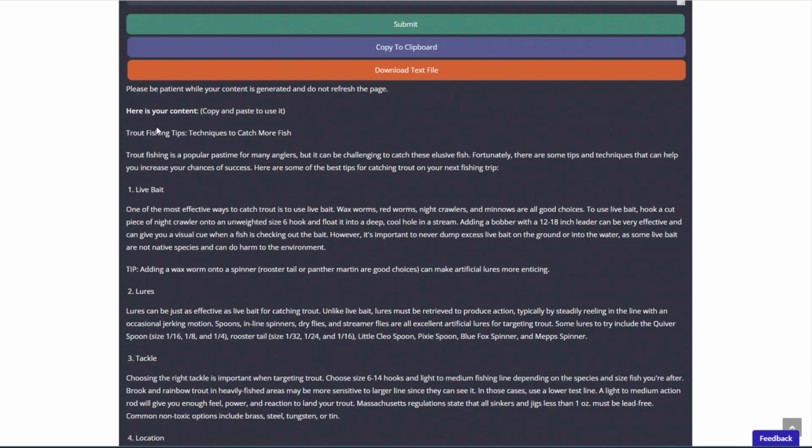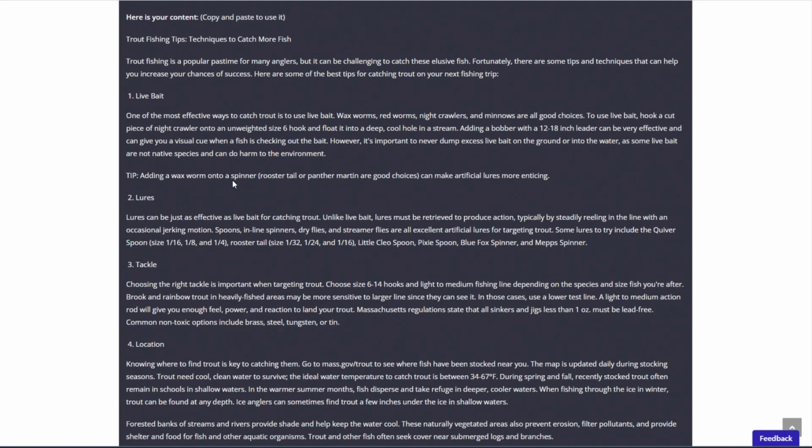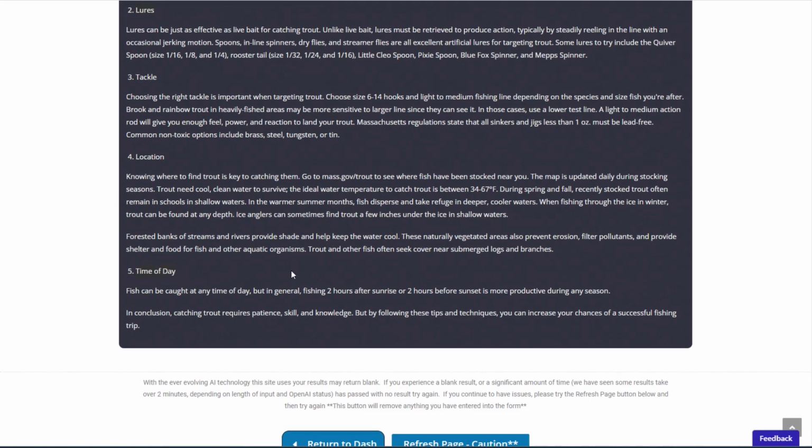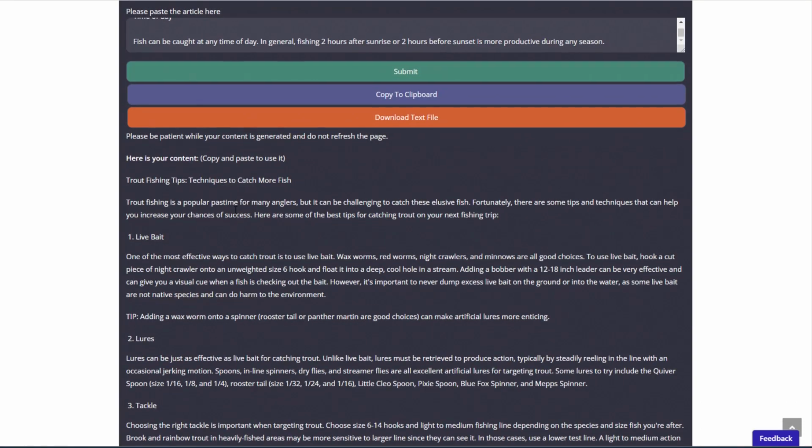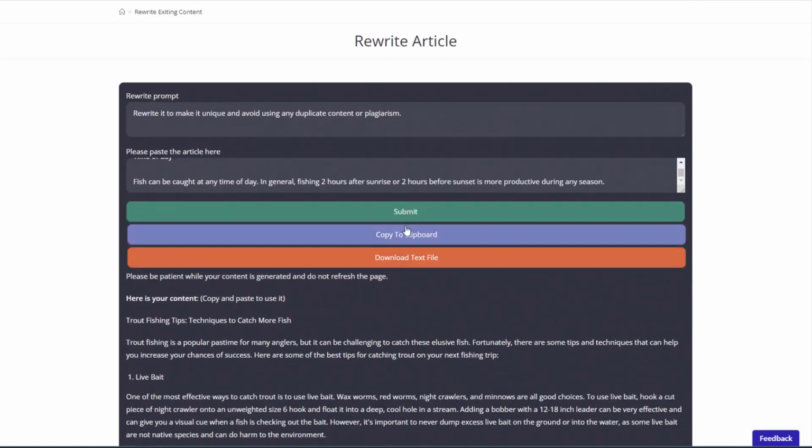I mean, I can copy and paste this directly into WordPress or wherever I want to publish it. I could publish this in a newspaper, a magazine. I mean, it's perfectly written. We have these subtitles: live bait, lures, tackle, location, time of day. It's perfectly written, and they rewrote it to avoid plagiarism. So I can copy that to the clipboard or download it as a text file.